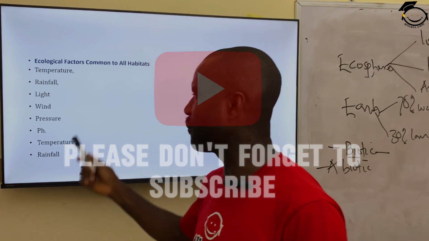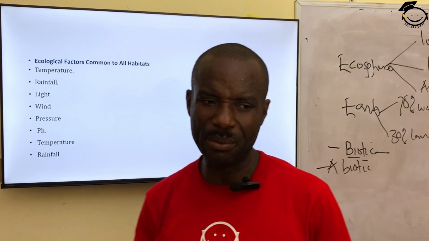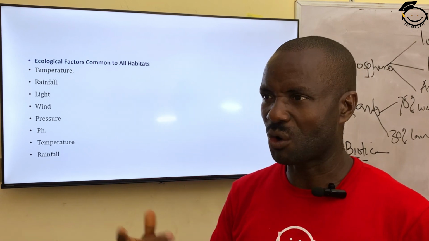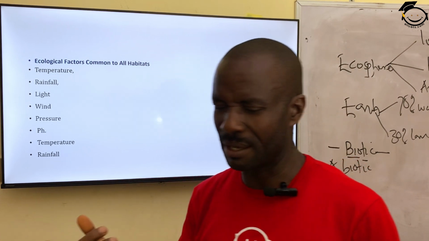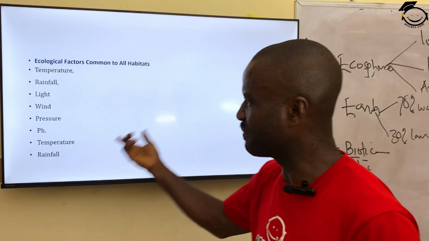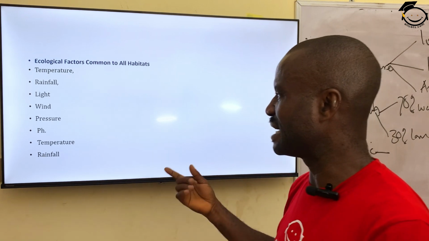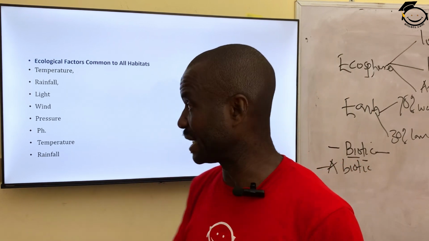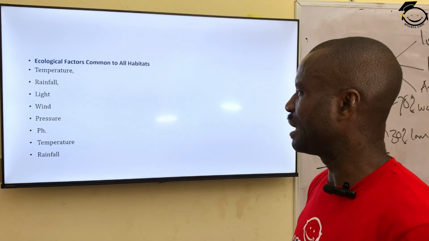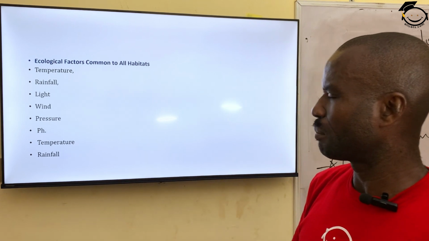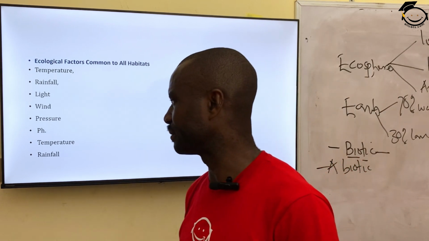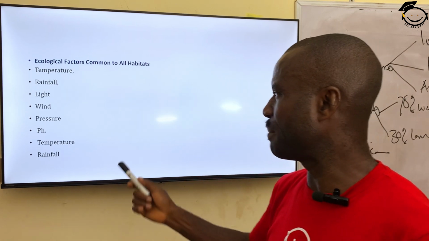Then we have wind. Of course, we know the importance of wind. Wind can cause pollination, wind can cause erosion, wind can even cause rainfall. So the effect of this factor determines the existence or the interaction of both plants and animals in a particular environment. Then we have pressure. Pressure, of course, means the force in the air.